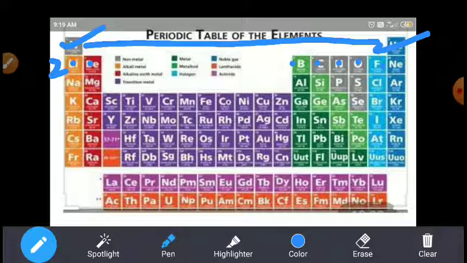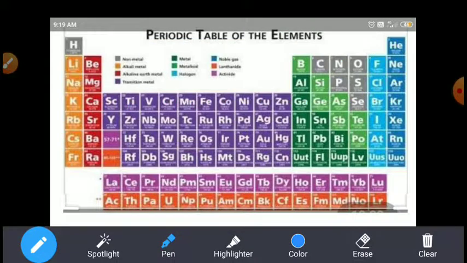And this is the third period, students. This also contains 8 elements: 1, 2, 3, 4, 5, 6, 7, 8. And the fourth period contains 18 elements. So the fourth and fifth periods both contain 18 elements. Next, the sixth and the seventh.